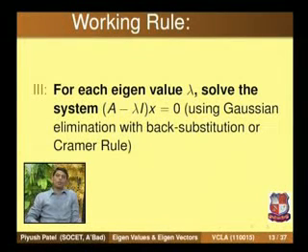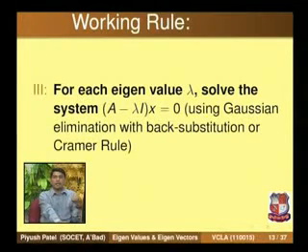The non-trivial solutions of these homogeneous systems are the eigenvectors. To find the eigenvectors, again one requires the knowledge of solving homogeneous systems of linear equations, and for that we have several methods. We have two main methods: Gaussian elimination and Cramer's rule. Whichever is convenient, apply the method and find the non-trivial solutions. Those non-trivial solutions are the eigenvectors of matrix A corresponding to the eigenvalue lambda.